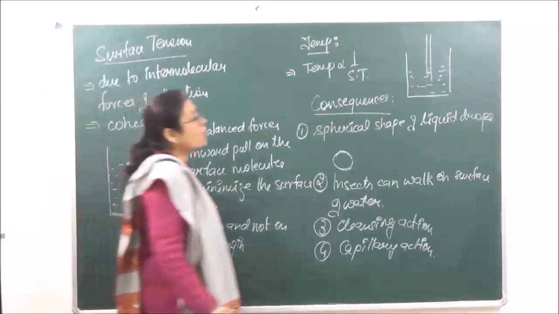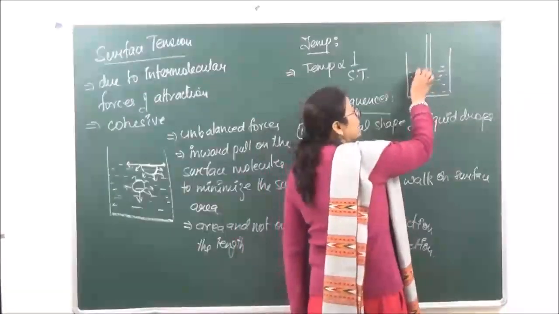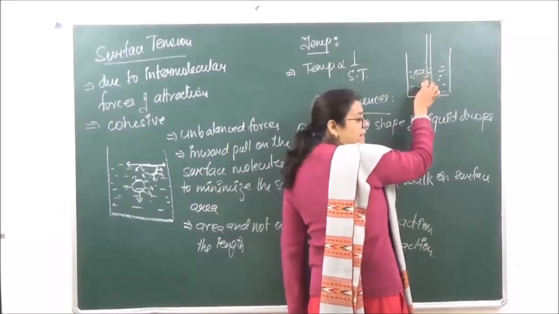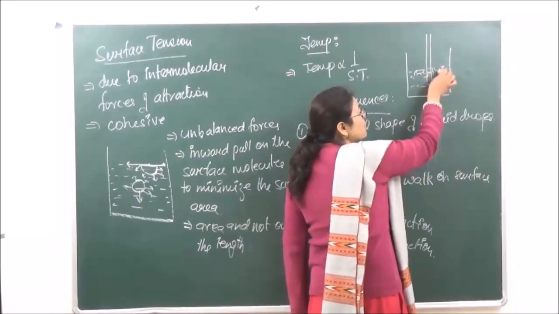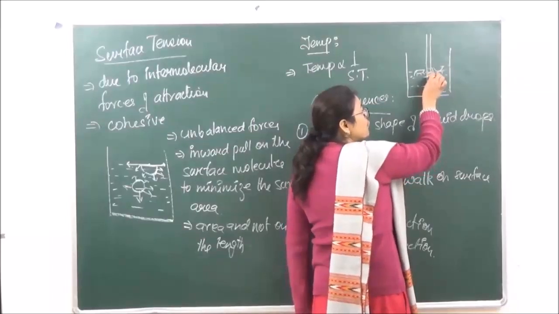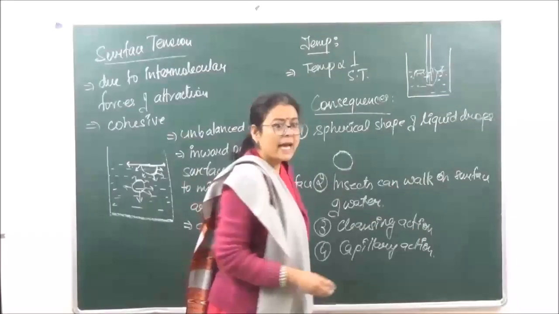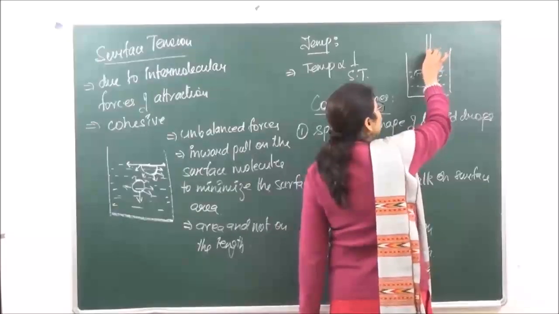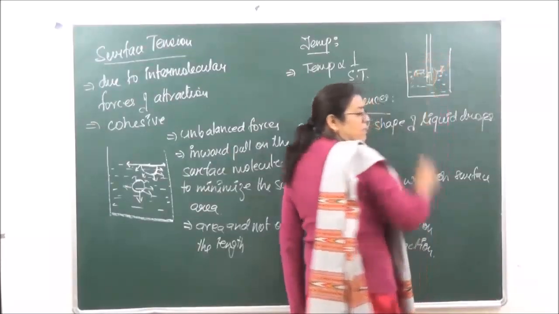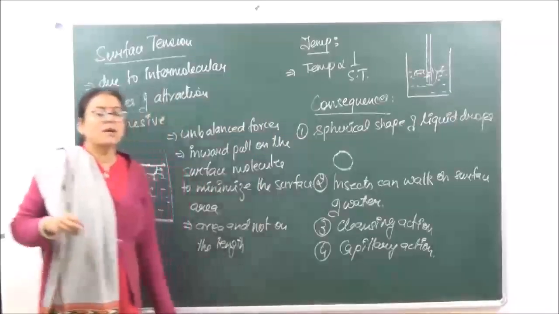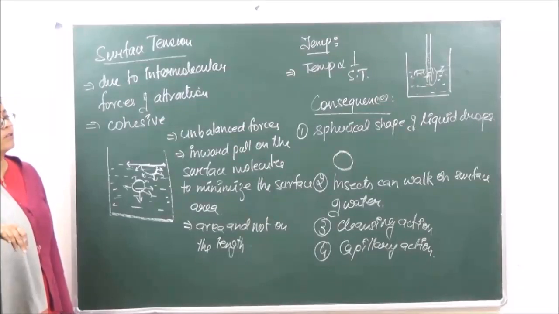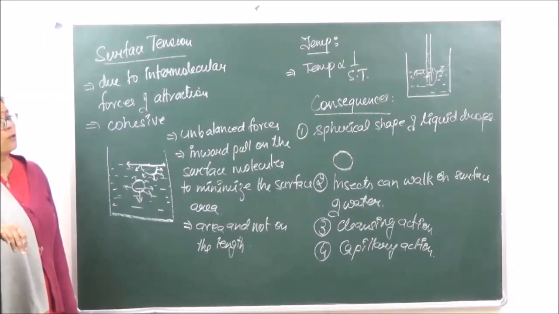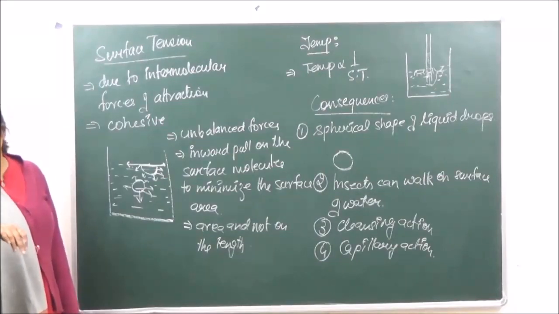ठीक है? अब क्या होगा? The liquid molecules at the surface are going to be attracted inwards. Same is the case over here. Because of their inward pull, an upthrust force is going to act, and the liquid rises in the capillary. This is known as the capillary action. A very good important example of this is absorption of water by the roots from the soil. So that is an example again of surface tension. ठीक है? So ये consequences हो गए.